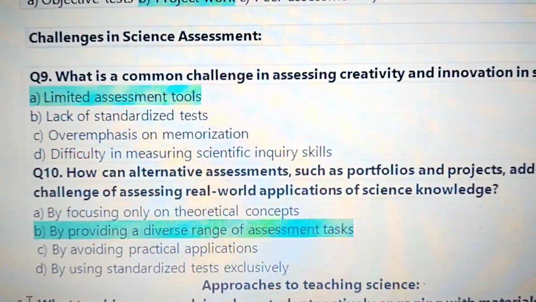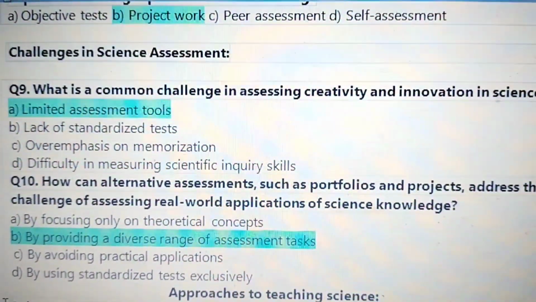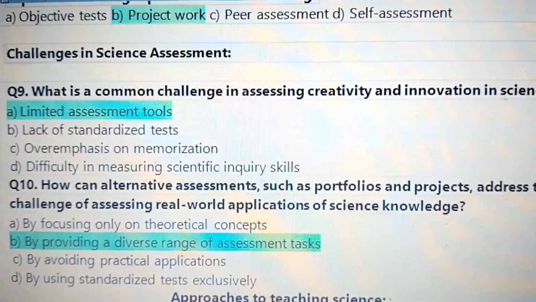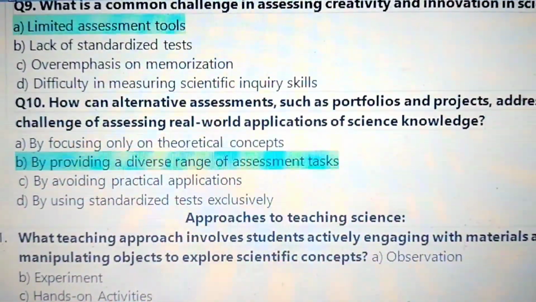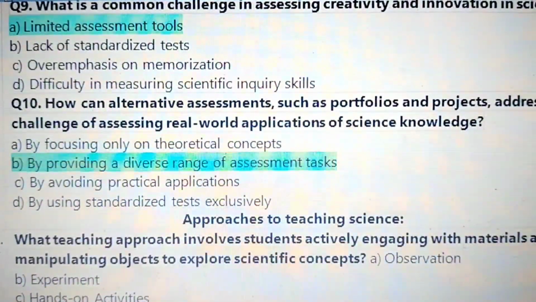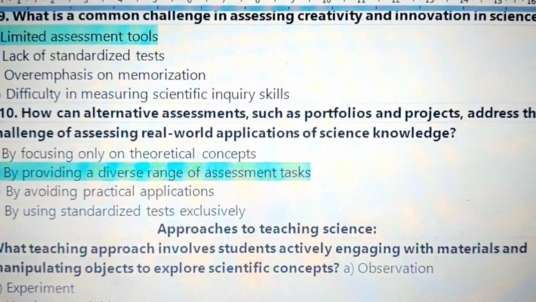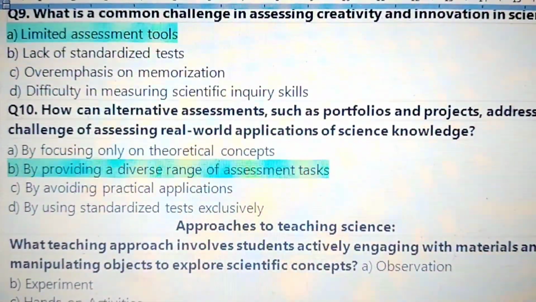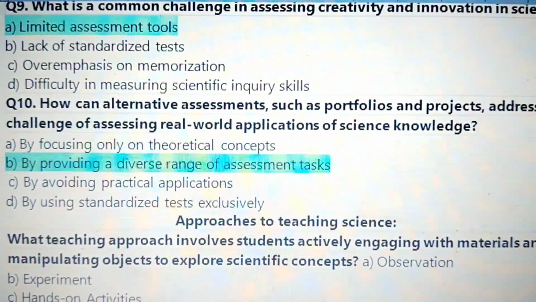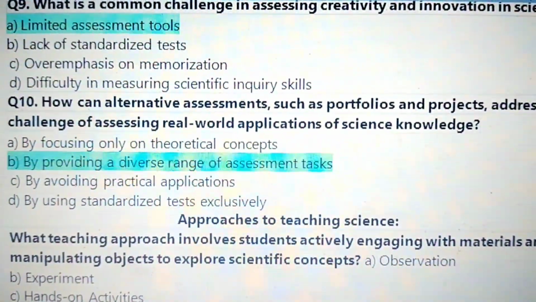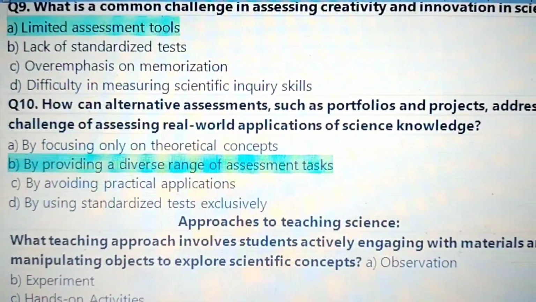Next, challenges in science assessment. What is a common challenge in assessing creativity and innovation in science? Answer: limited assessment tools. 10. How can alternative assessments such as portfolios and projects address the challenge of assessing real-world applications of science knowledge? By providing a diverse range of assessment tasks.